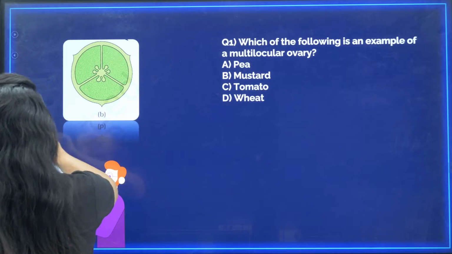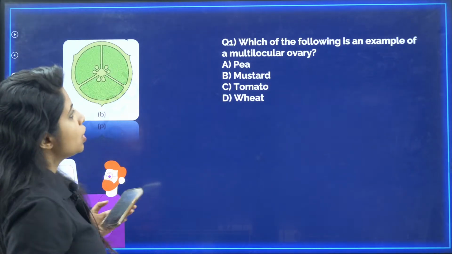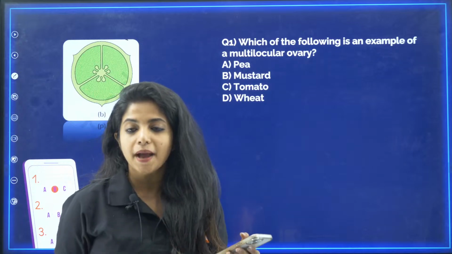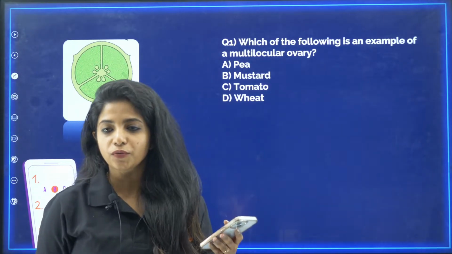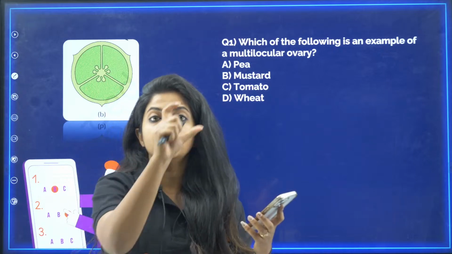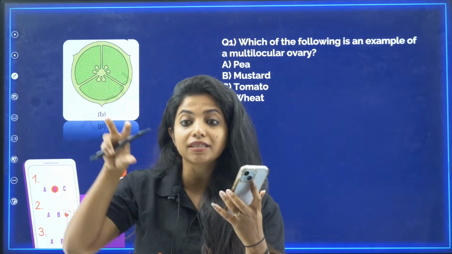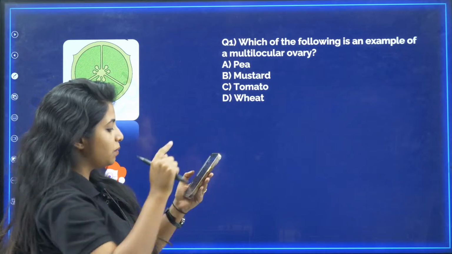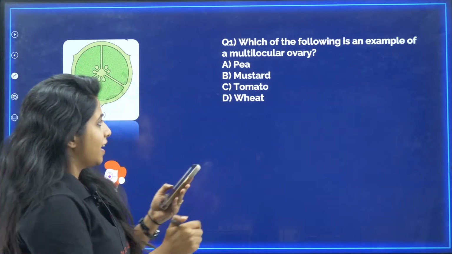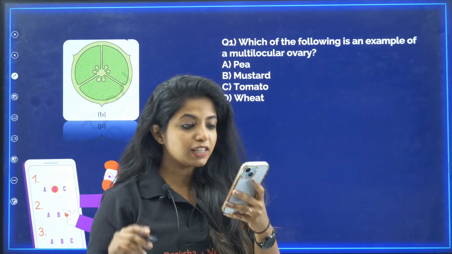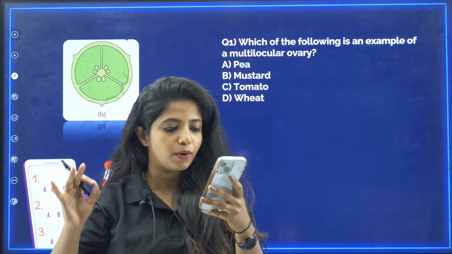Okay, now I see people coming up. So the first question goes, which of the following is an example of a multilocular ovary? Pea, mustard, tomato, wheat. What do you mean by multilocular? As in, basically the ovary is divided into different parts, in different segments. They are known as locules, my dear children. So in which of them do you find multilocular ovary? Answer in 1, A, B, C, D. So it's okay if you get it wrong. Okay, I want everyone to participate.